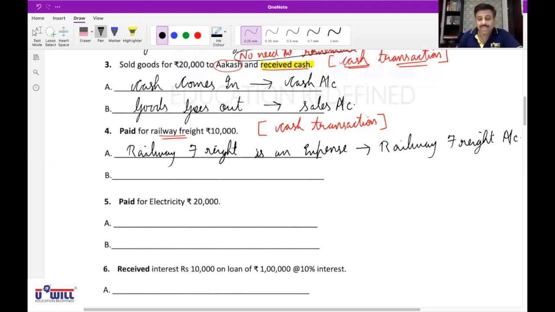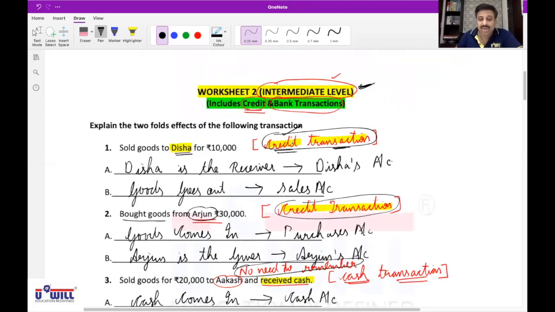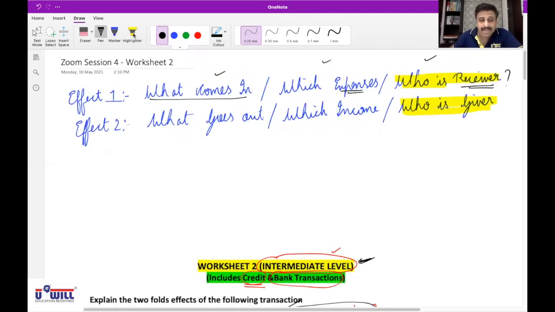Now we paid the money, so what goes out? Cash. Cash goes out. Affects which account? Cash account. So it can be a mixture of two also. Can you see this? In the first one you can get this question. In the second one you can get this question also.